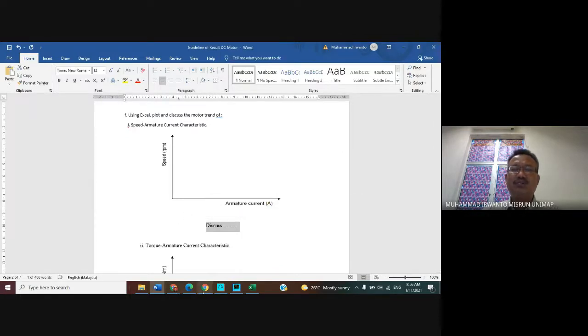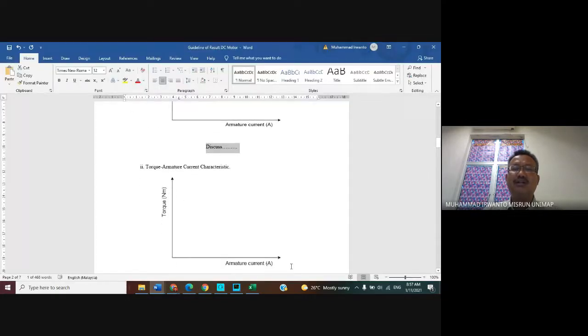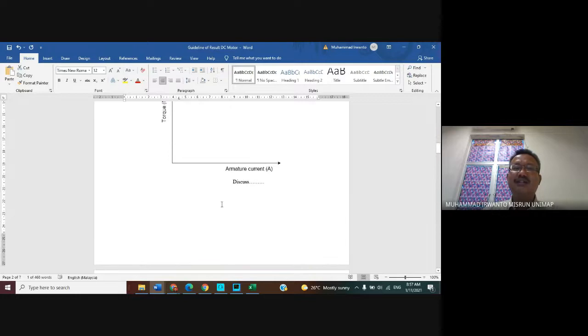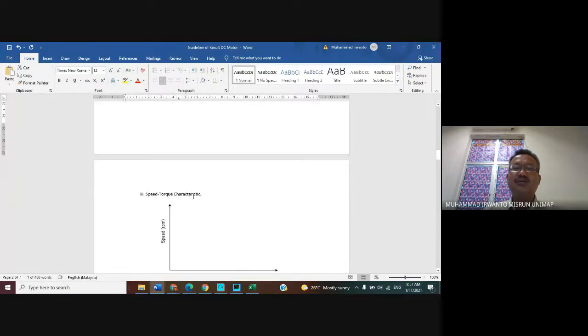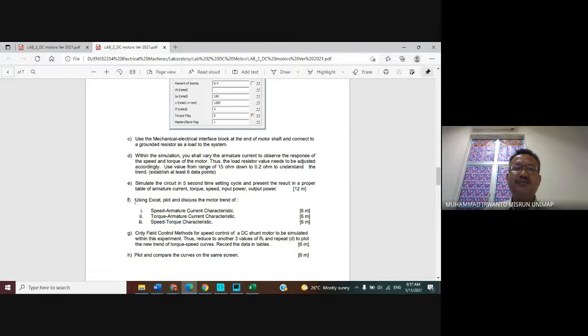Do the same to obtain the torque versus armature current curve, and also the speed versus torque curve. What I make here is just a guideline, so do not make it exactly like this. And then discuss the speed torque curve, or speed torque characteristic, like this. Okay for F? Okay. Good.